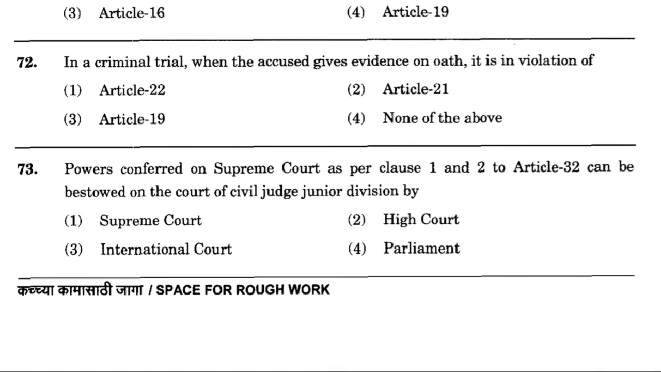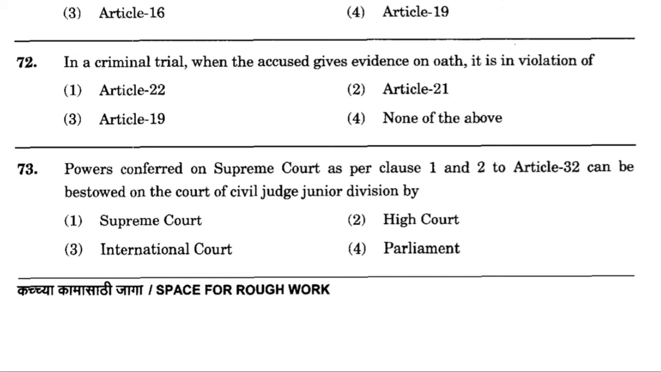Now question number 72. In a criminal trial, when the accused gives evidence on oath, it is in violation of option number 1, Article 22, option number 2, Article 21, option number 3, Article 19, option number 4, none of the above. And the correct answer is option number 4, none of the above.